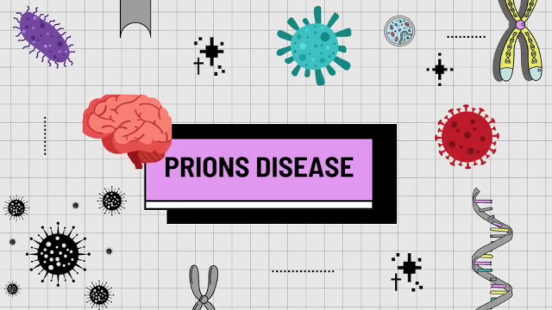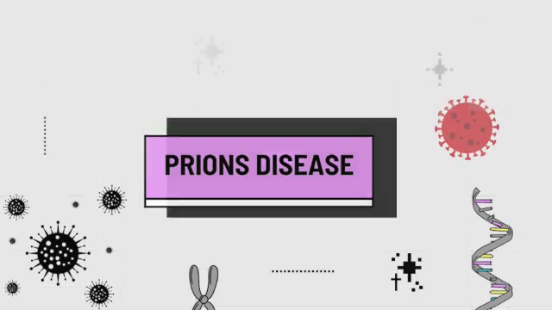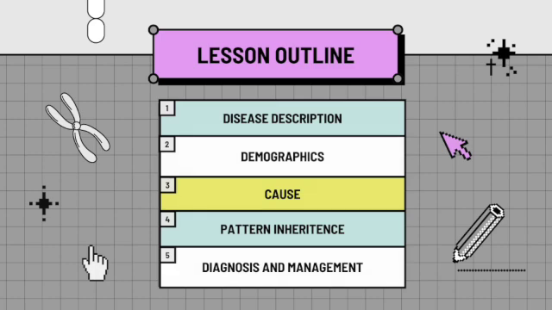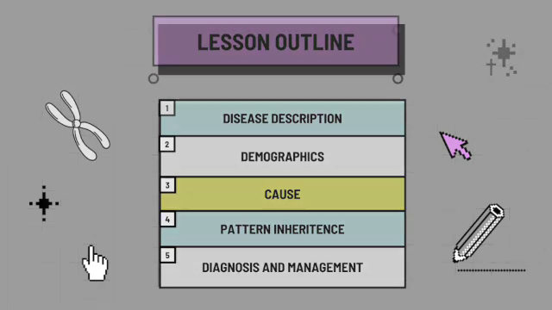Everyone. So today we will be covering the prion disease. And this disease is very interesting. We will be covering the disease description, demographics, cause, the pattern of inheritance, and some of the ways to diagnose and manage this disease.